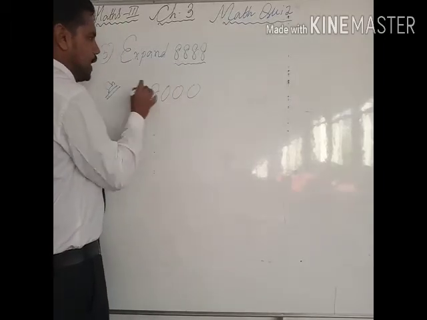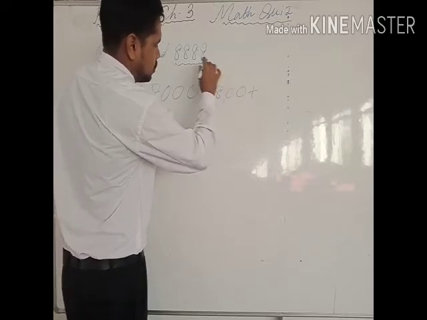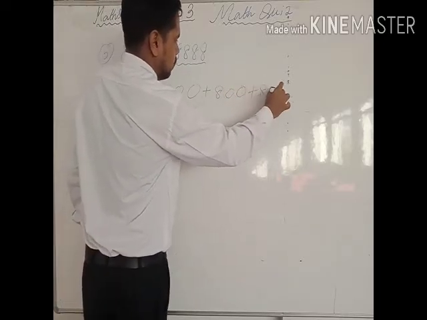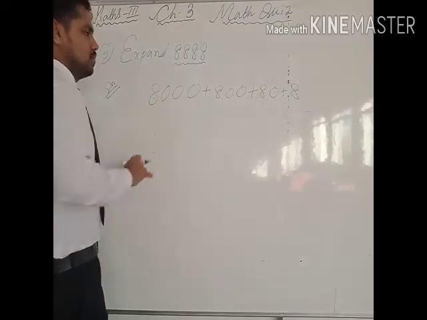Okay. Then we have 800. So plus we will write 800. Plus we have 8 tens, so 80, plus we have 8 ones, so 8. So this will be the expanded form of this number.